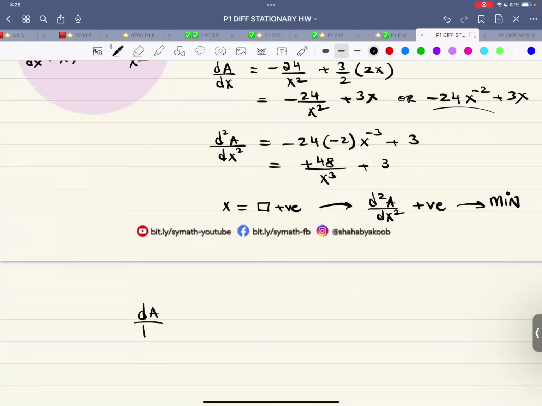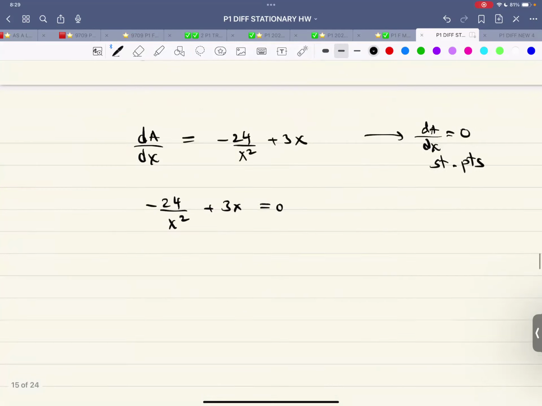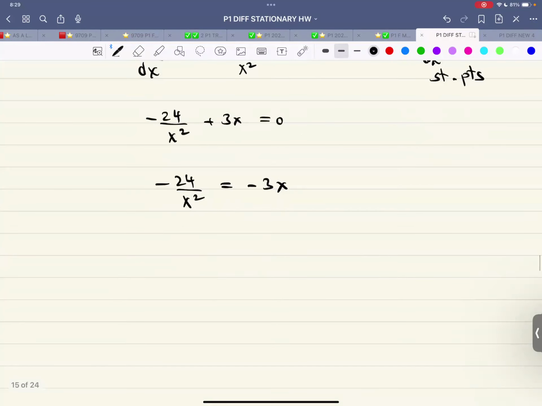Now, let me take dA by dx. So dA by dx is minus 24 over x squared plus 3x. Setting dA by dx equal to 0, we get the stationary points. So minus 24 over x squared is equal to negative 3x, and positive 8 is equal to x cubed. Therefore, x is positive 2.